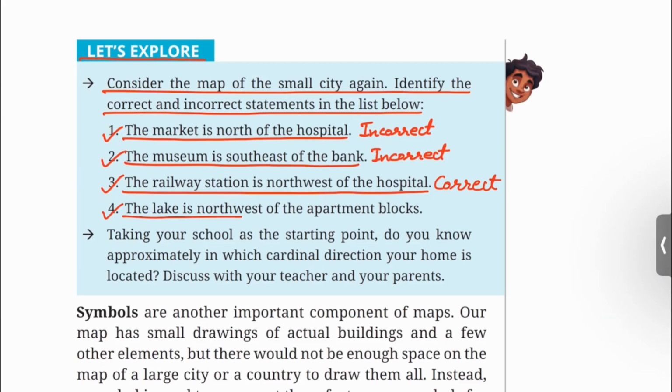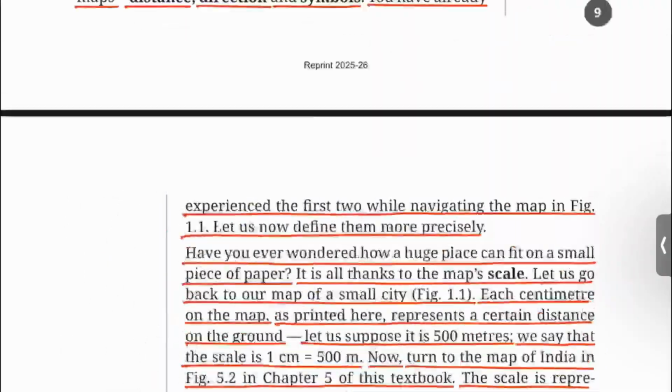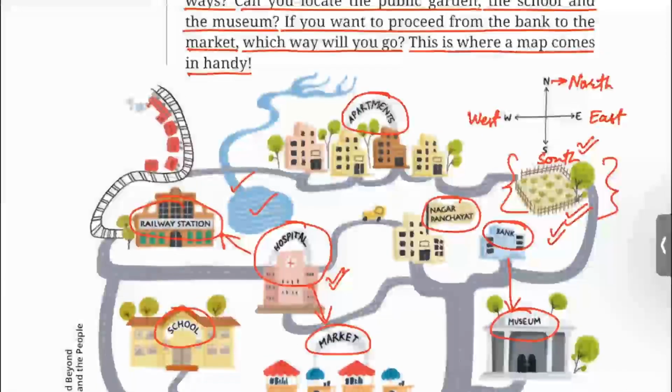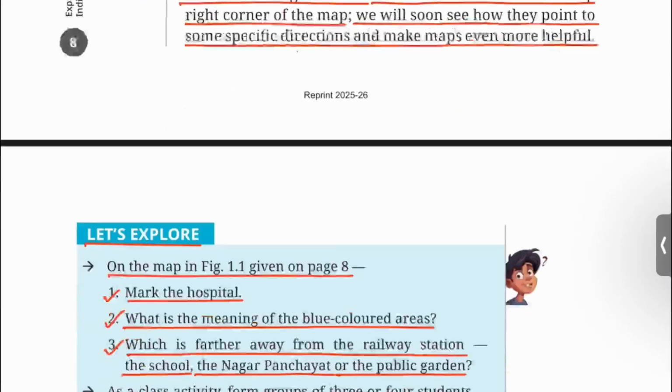The lake is northwest of the apartment blocks. The lake is southwest of the apartment blocks. So the statement is incorrect.